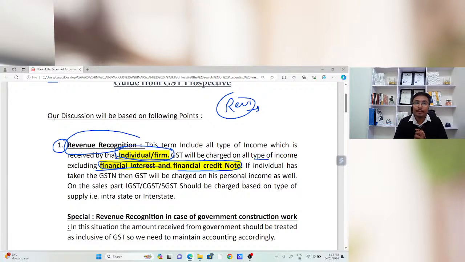So one point is that whenever you are going to book sales in the books of accounts, GST will be applicable. Second, if there is any financial interest, sir, what do you mean by this financial interest? That means, suppose I have given a loan to Mr. X for 50 lakh rupees, and earn an interest of 1,20,000 rupees.